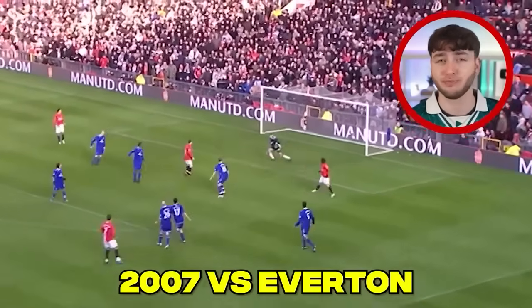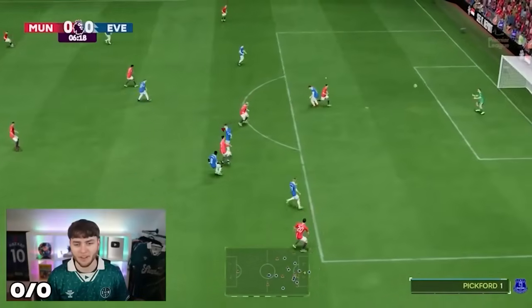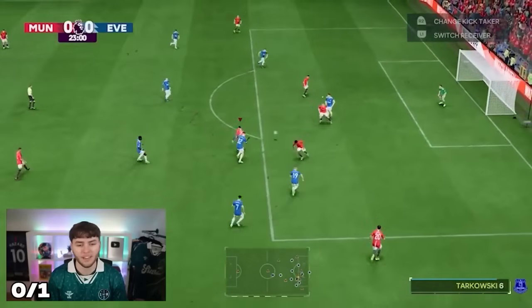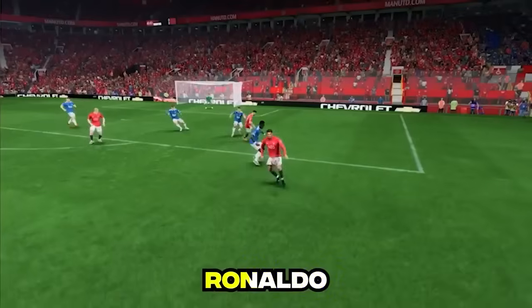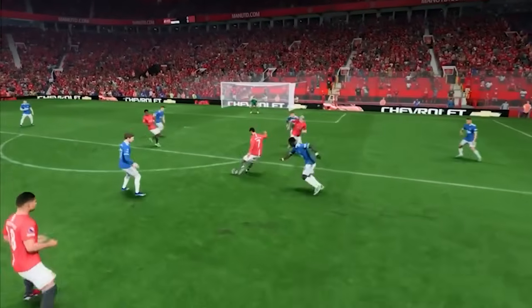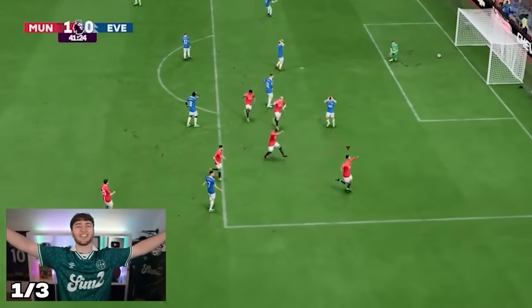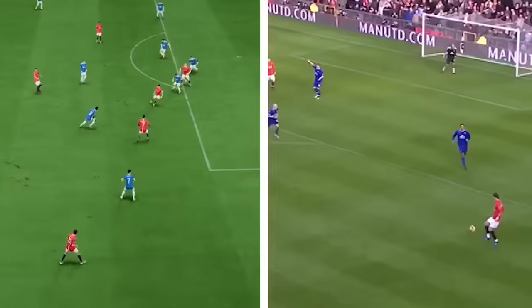This goal, naughty. Oh my god. Does a feint. Buries it. Oh my god, that would have been it. Feints him. Top bins. Oh, Pickford, just get lost. And on our third attempt, Ronaldo did this. Please. Yes! Come on! That's the goal. It's taken us 3 attempts. We've absolutely smashed out the water, but that is the goal.